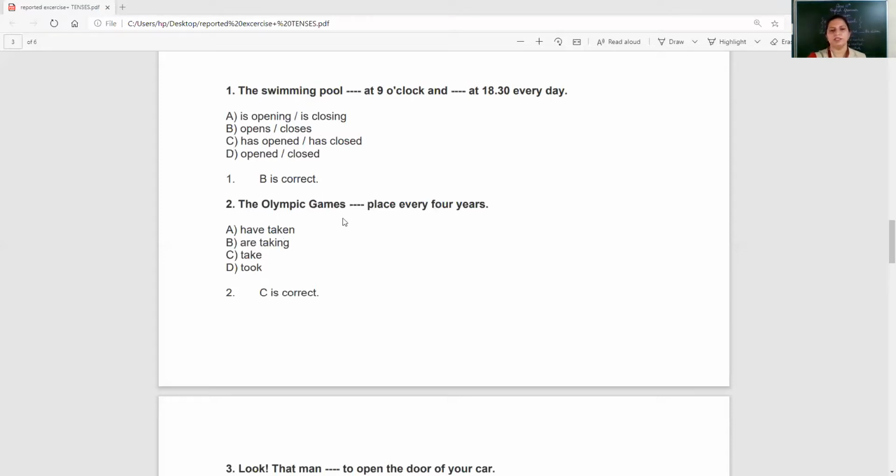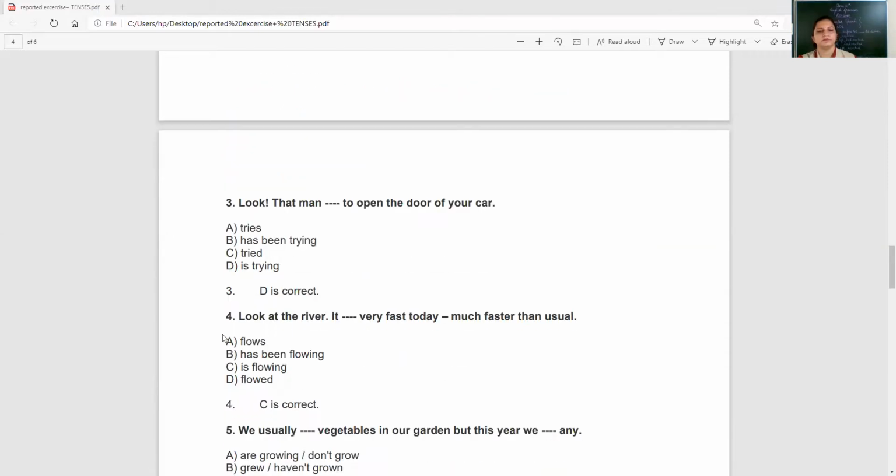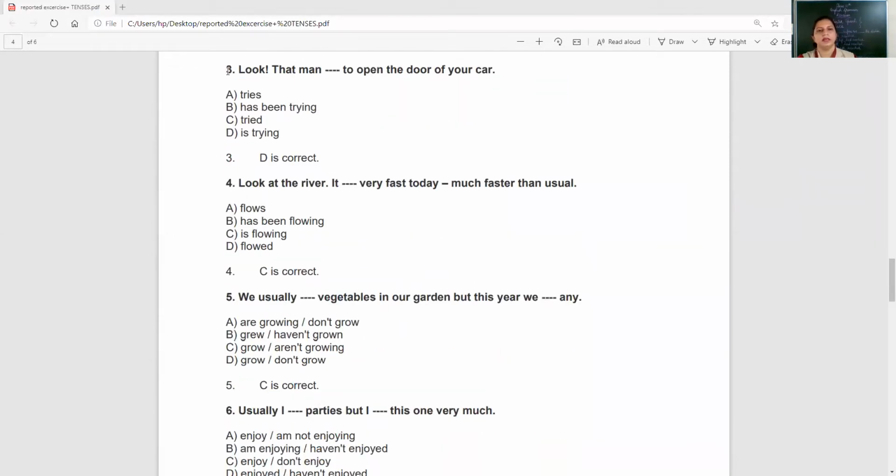See the second one. The Olympic Games dash place every 4 years. So they are held after every 4 years. So this again is something which is habitual. So here, take place. Okay. Third one, look, that man dash to open the door of your car. Look, that man means something is happening in front of you. So in that case, is trying. Happening in front of you means present continuous. D is correct here.